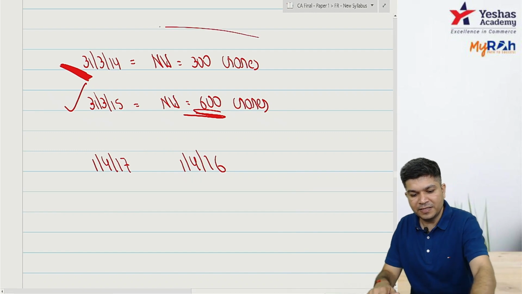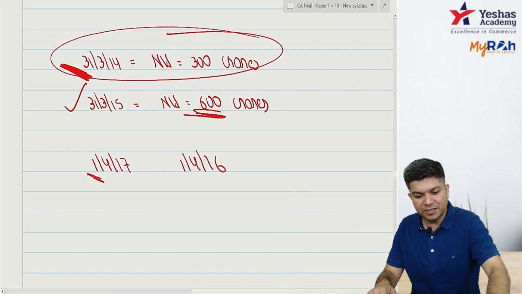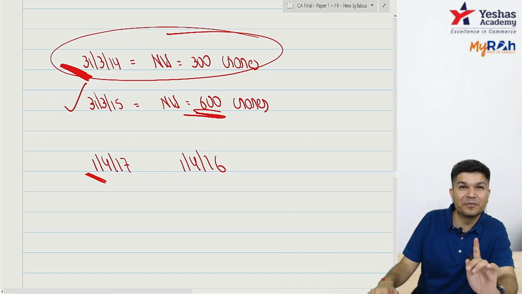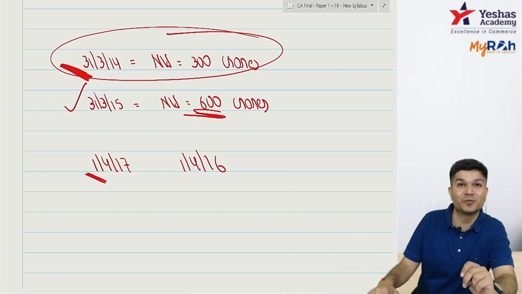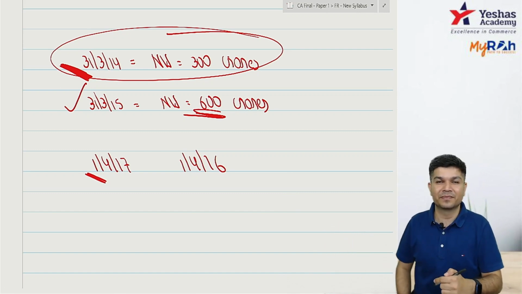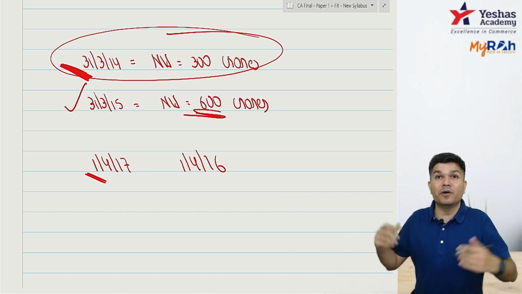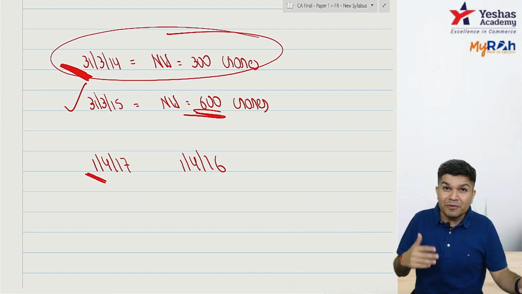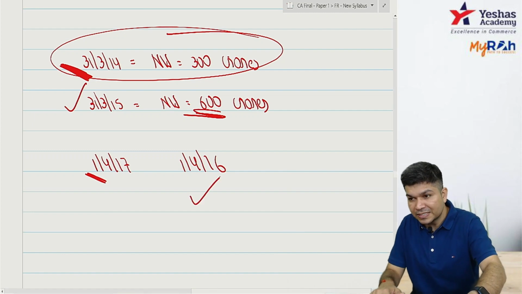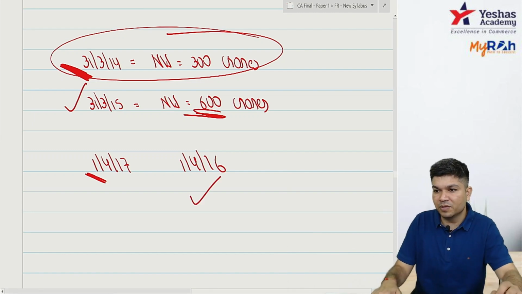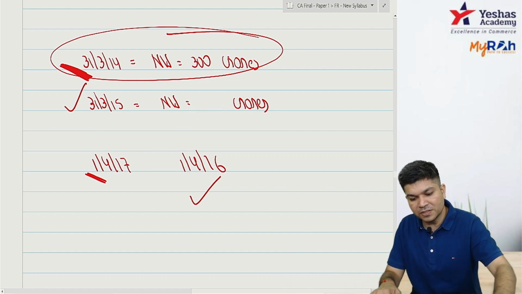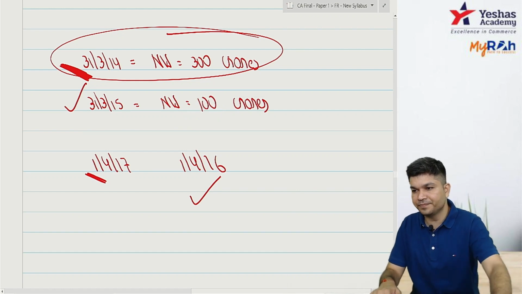So if I see the March 14 thing, March 14, you did not fulfill criteria for phase 1, you are fulfilling criteria for phase 2. As you did not fulfill criteria for phase 1, I have to check every year. So now I check next year, now you are fulfilling phase 1 only. So now it will be applicable not from 1/4/15, it will be from 1/4/16 onwards. Are you clear?